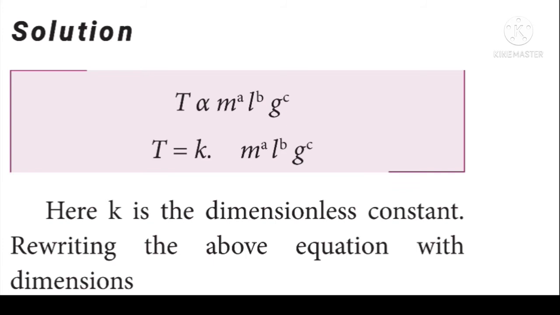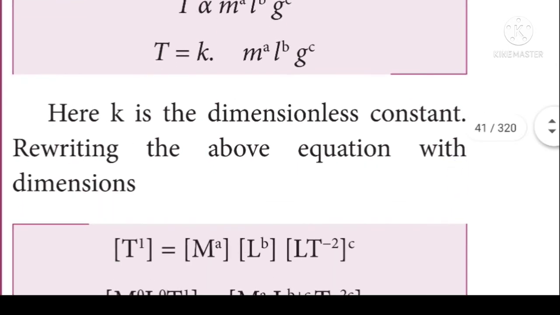So that we can write T is directly proportional to m power a, L power b, g power c. Where T is equal to K into m power a, L power b, g power c. Here K is the proportionality constant or dimensionless constant. Next we have to apply the dimensions for all the quantities given in the expression. So first, left hand side, time is given. The dimension for time is capital T is equal to K. K is a constant. Constant does not have any dimension, so leave it.